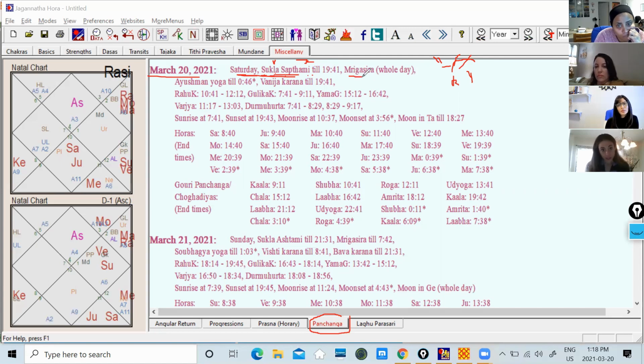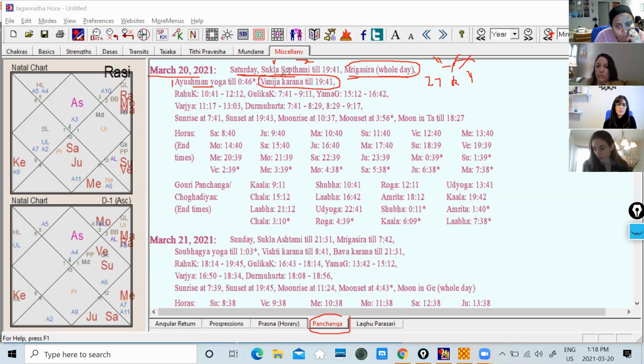Moon is in this nakshatra, Mrigashira, the whole day. It's written here. Mrigashira is one of the 27 nakshatras. Today the moon is in the Mrigashira nakshatra, and it will stay here the whole day. Okay, and then these are the yogas, which we'll talk about. These are the karanas. What karana is there when a child is born, we will note that also, and I'll tell you how to see the description of this.